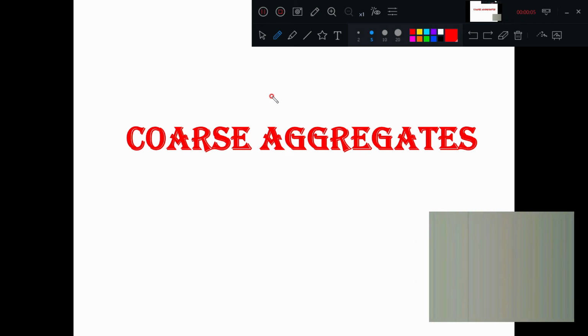Good morning, friends. In this one, we'll start with the discussion on coarse aggregate. In the beginning, we discussed that fine aggregate is nothing but size less than 4.75 mm. Coarse aggregate means it is more than this 4.75 mm.